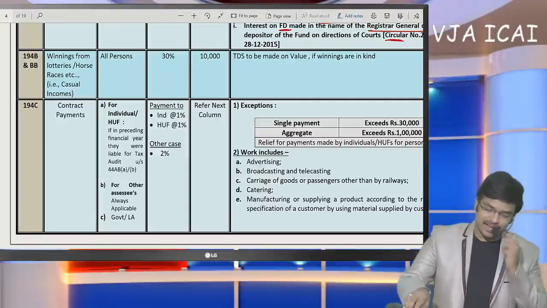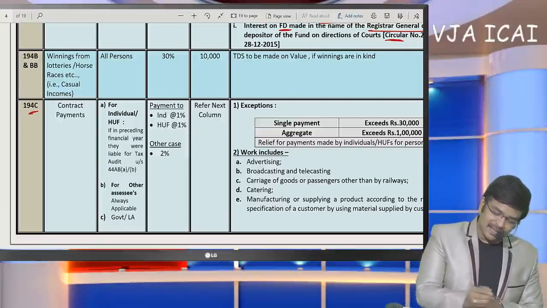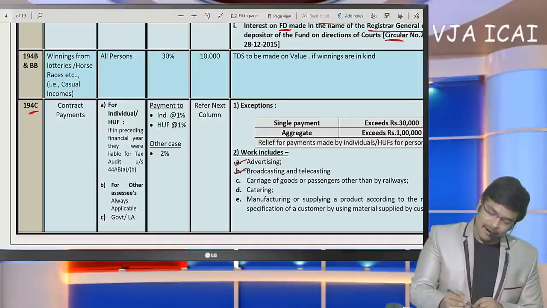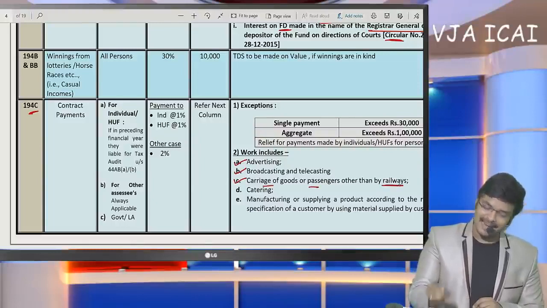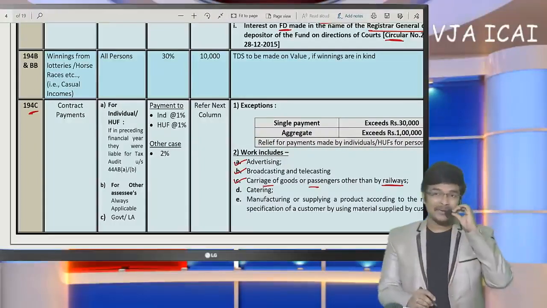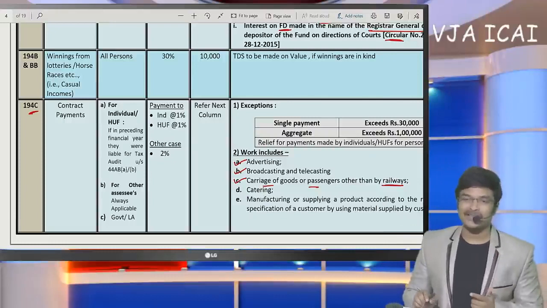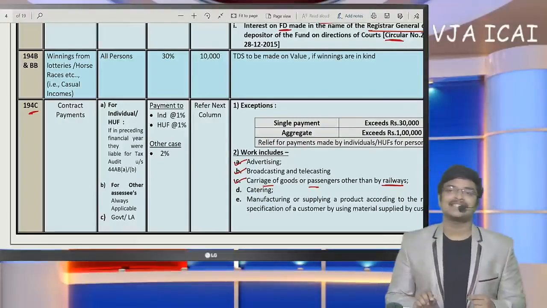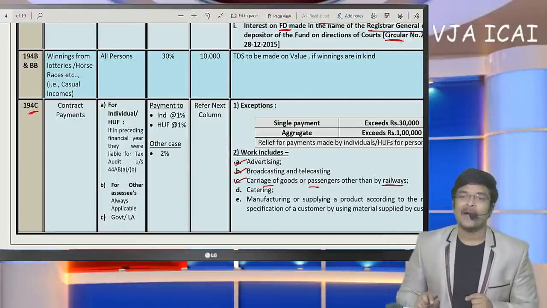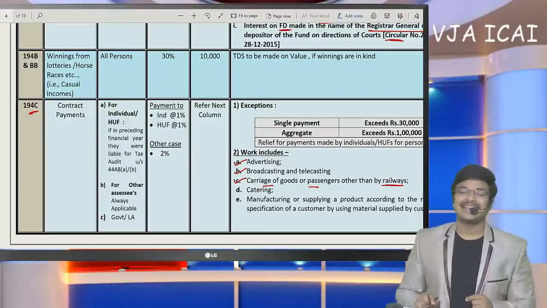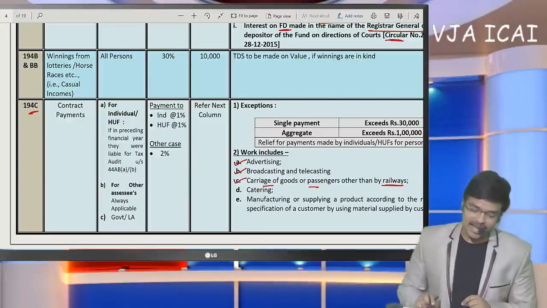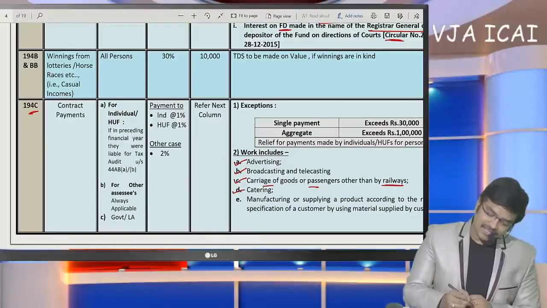So let me show here. Here in 194C, work means advertising, broadcasting, carriage of goods, passengers other than railways. Because on payment to government, if we make any payment to government, TDS need not be deducted. If you remember, there is a section called 196. On payment to government, TDS need not be deducted. So other than railways. So catering services.